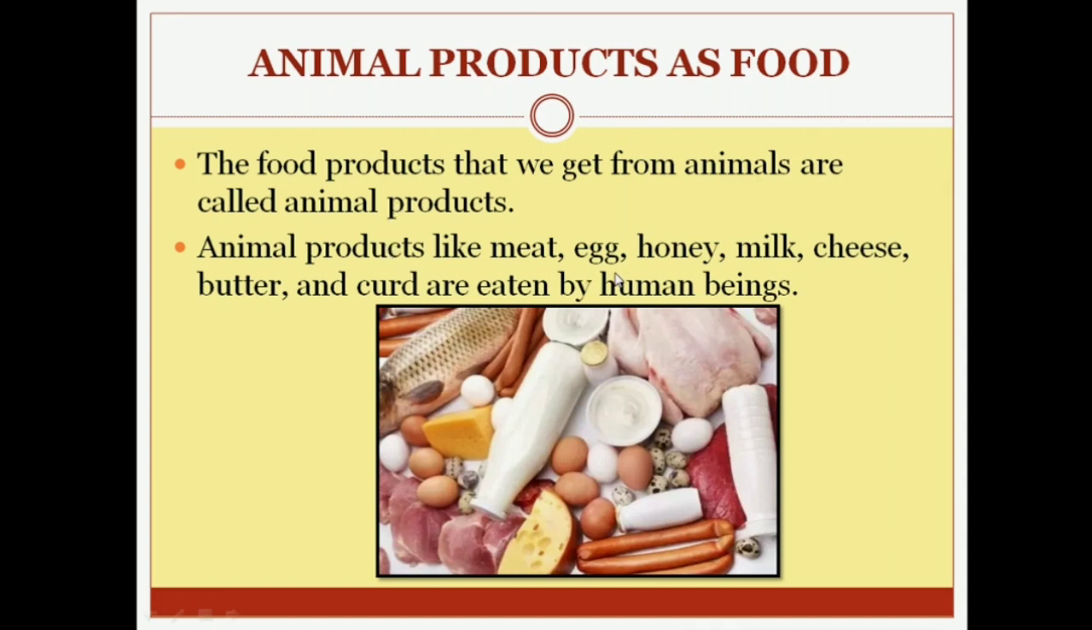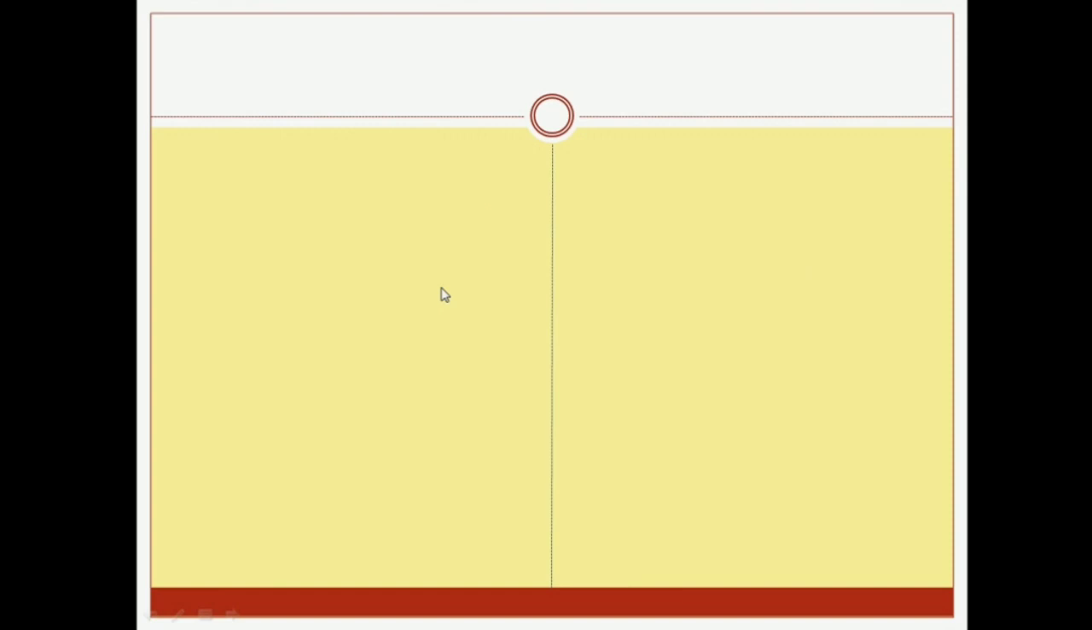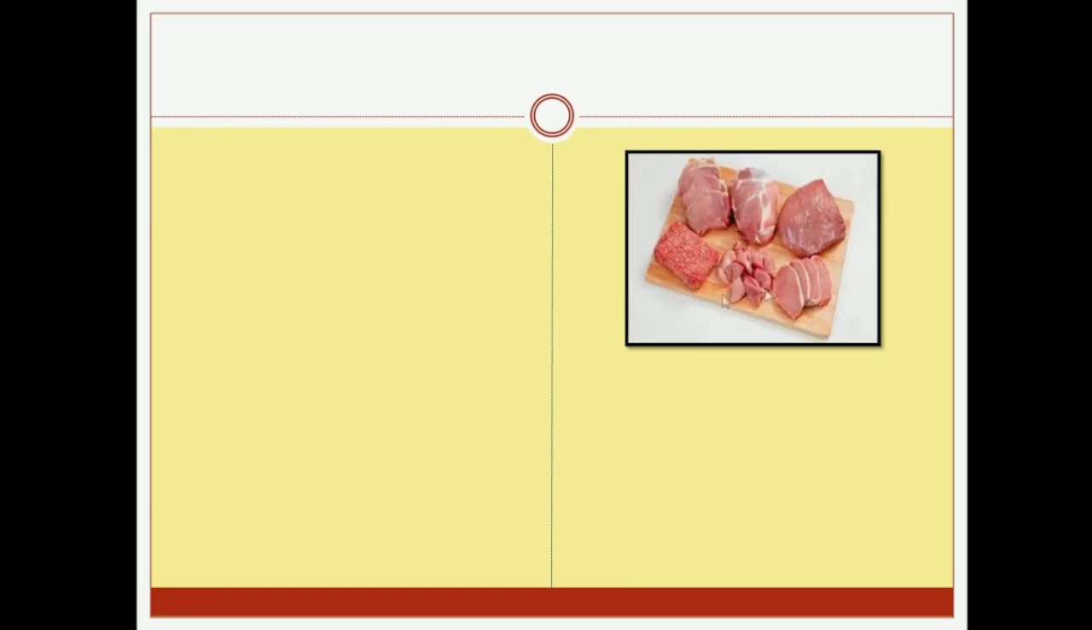Animal products like meat, egg, honey, milk, cheese, butter, curd are eaten by human beings. So these are the animal products which have been obtained from different animals and are being eaten by human beings. See the picture and tell me what is this. This is a picture of meat, right? This is one of the animal products which we are using as a food.